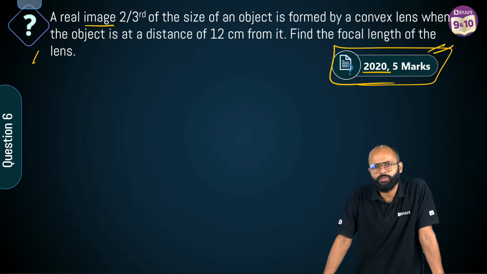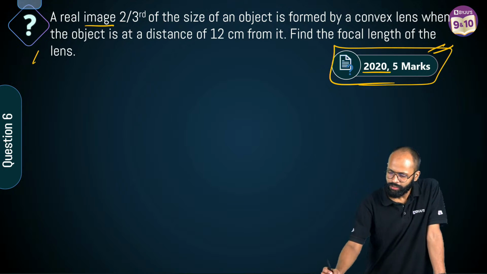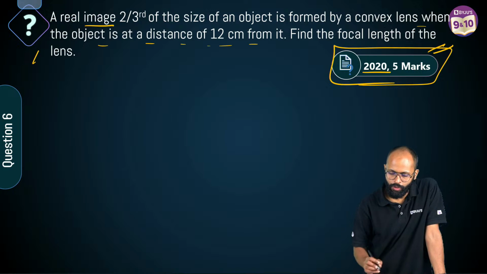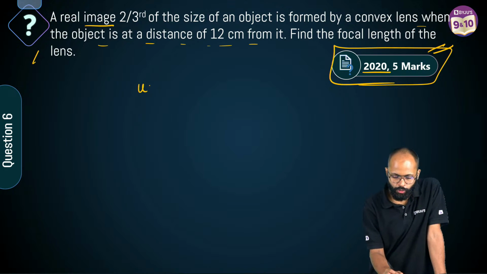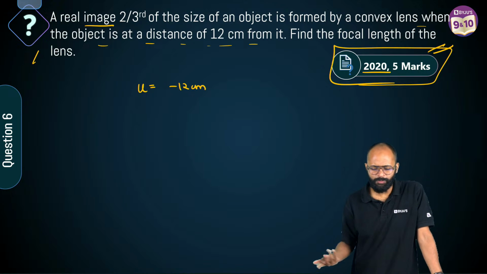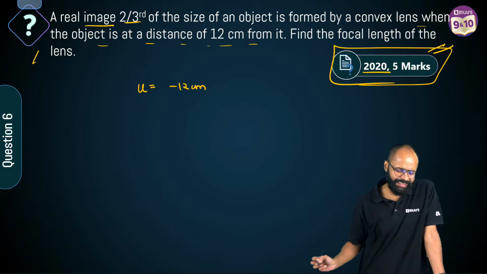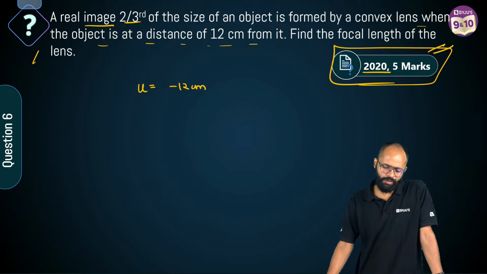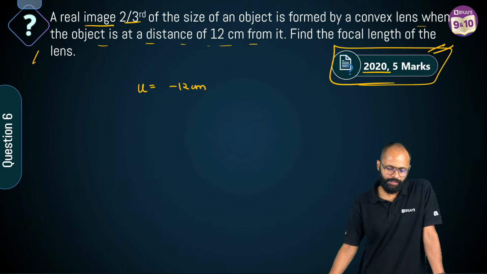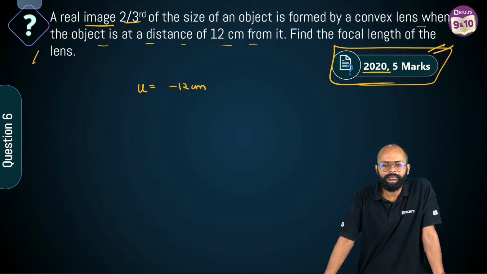क्या दिया है क्वेश्चन ने? What is the question giving you? सर, when object is at a distance of 12 centimeters, ठीक है sir, u is equal to minus 12 centimeters. U is always minus, so that is not a problem. What is this, real image 2/3 of the size of an object? What is this meaning? What is this telling you?